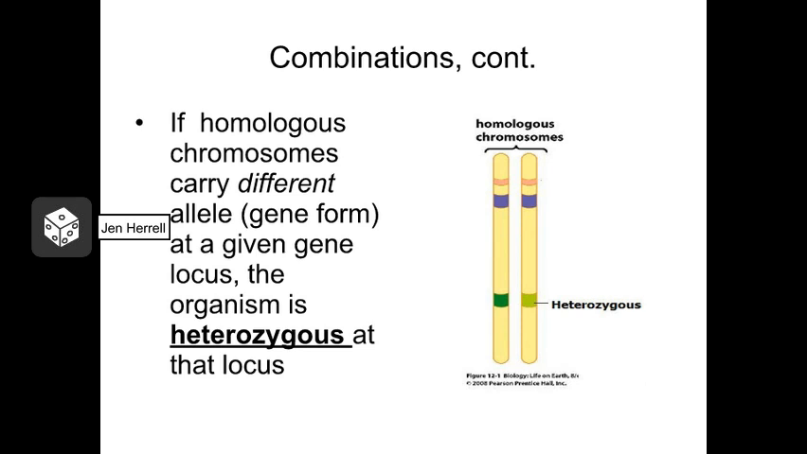If an individual inherits two different alleles for a particular gene, we say they are heterozygous for that particular gene or at that particular locus. Hetero means different, and zygous refers to the fertilized egg. So it means that they are different within that fertilized egg.